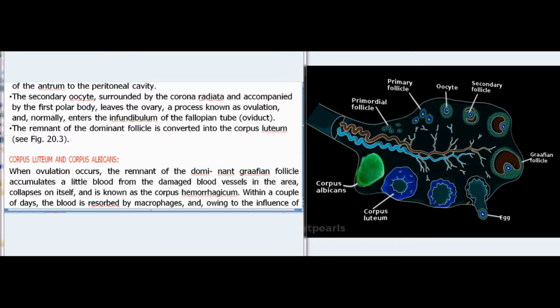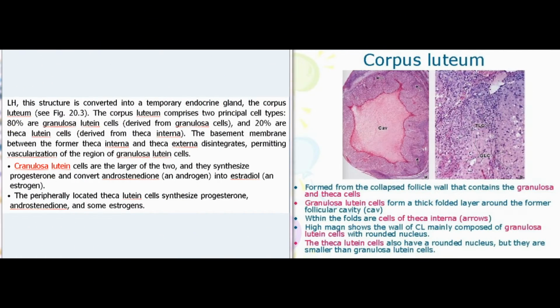Corpus luteum and corpus albicans. When ovulation occurs, the remnant of the dominant Graafian follicle accumulates a little blood from the damaged blood vessels in the area, collapses on itself, and is known as the corpus hemorrhagicum. Within a couple of days, the blood is resorbed by macrophages, and, owing to the influence of LH, this structure is converted into a temporary endocrine gland, the corpus luteum, see Fig 20.3.